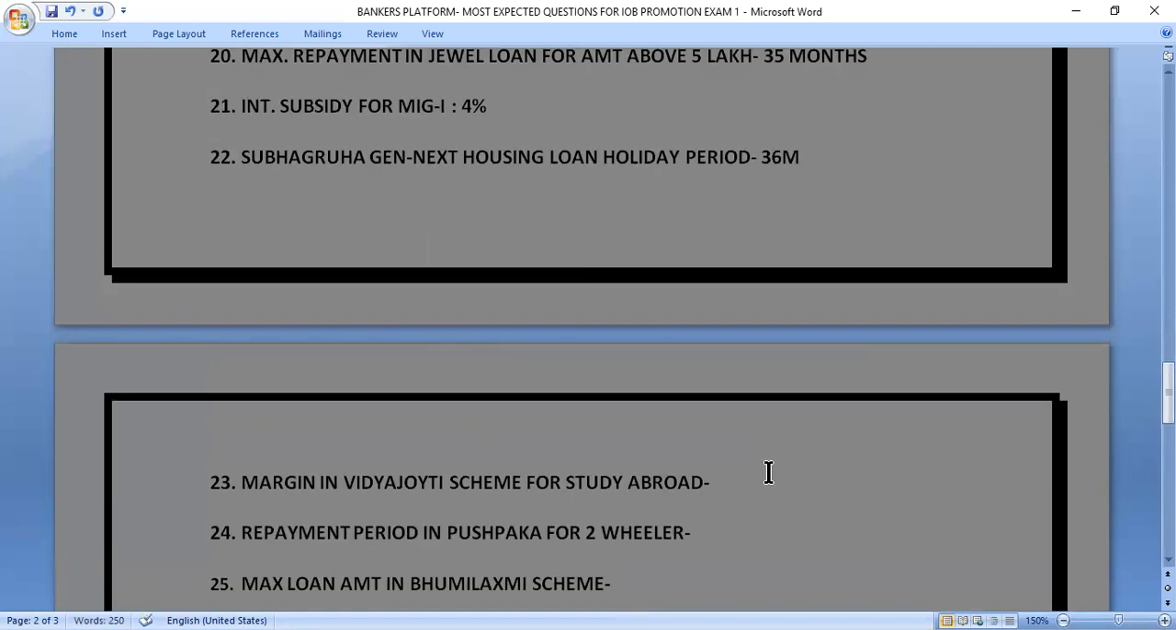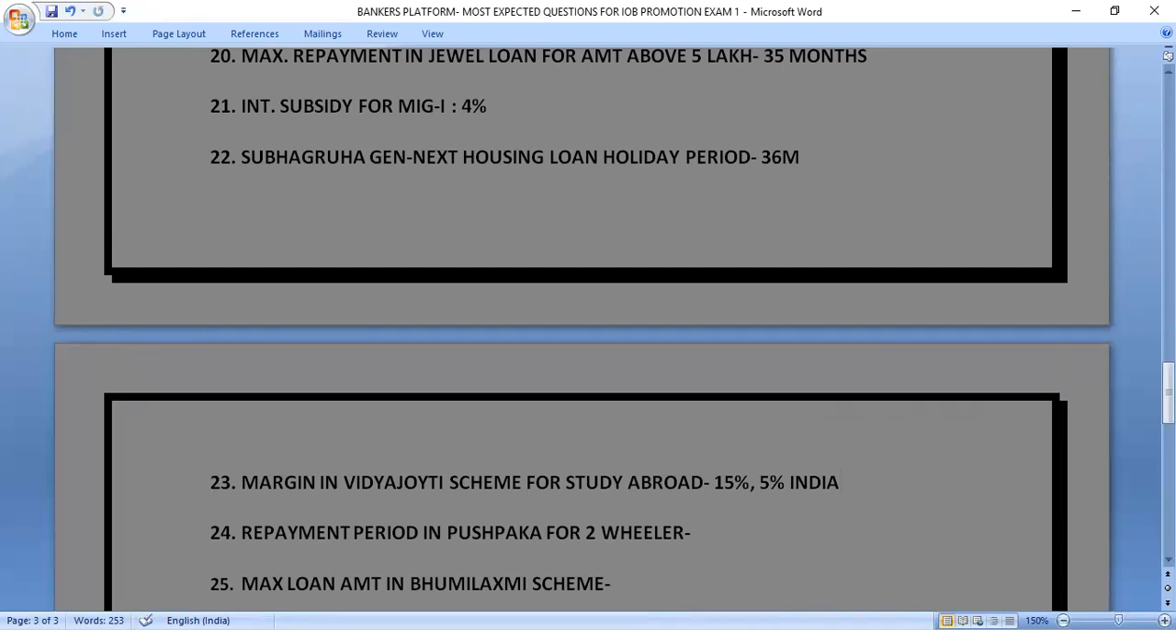Let's move to next question, that is, what is the margin in Vidya Jyoti scheme for study abroad? If a person has come for the loan for study abroad, so how much margin we are going to take from them? So the correct answer is 15% margin. And if a person has come for loan and he will study in India, then how much margin we are going to take? So the answer is 5%. 5% for study in India and 15% for studying abroad.